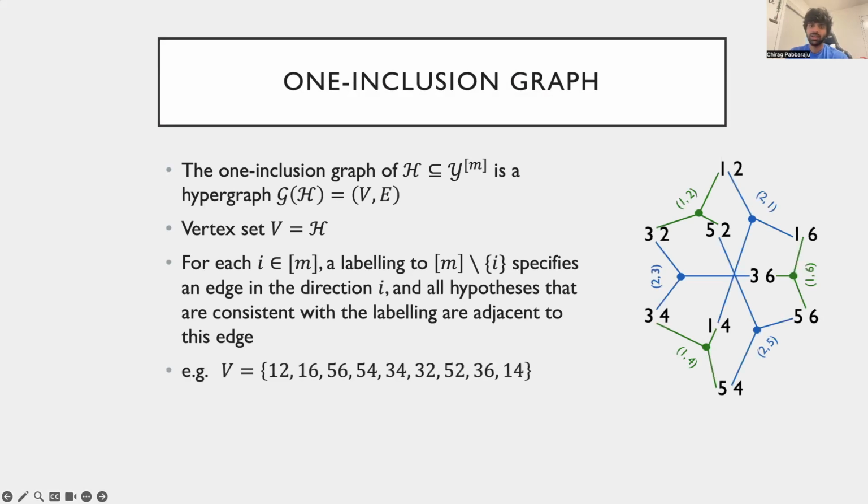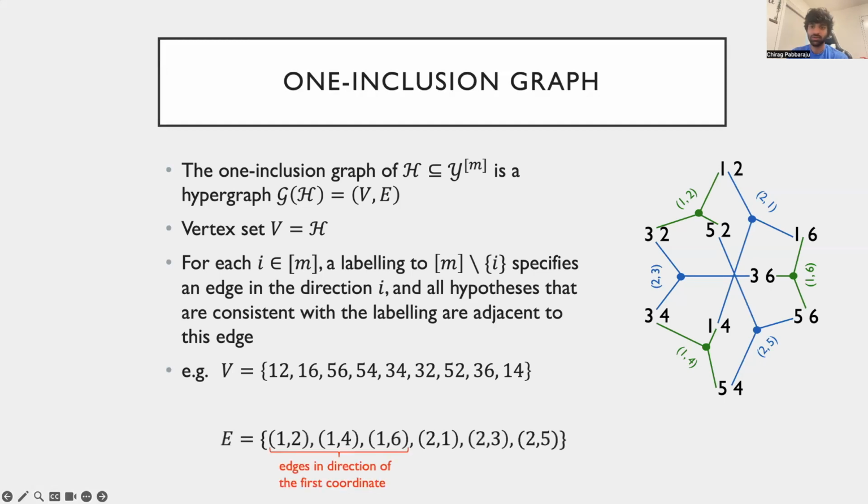To illustrate, here is our example hypothesis class on 2 points from a couple slides ago. We have 9 hypotheses in this class, each of which is a vertex in the one-inclusion graph. The green hyperedges represent neighbors in the direction of the first coordinate. That is, each green hyperedge connects hypotheses that vary in the first coordinate but have a fixed label on the second coordinate. Similarly, each blue hyperedge connects hypotheses that vary in the second coordinate but have a fixed label on the first coordinate.